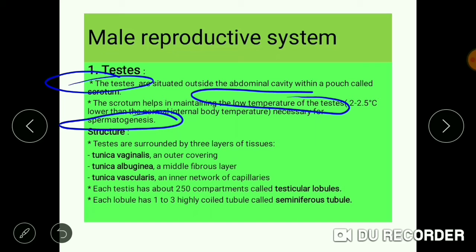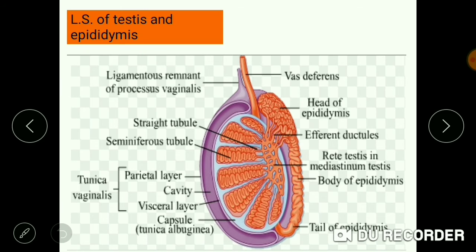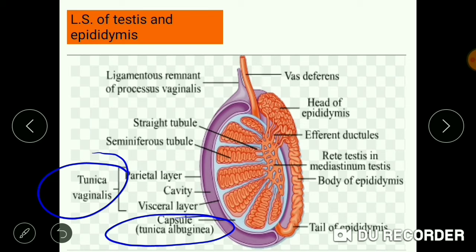Now we move on to the structure of the testis. The testis is surrounded by three layers of tissues. What are those three layers? The first one is tunica vaginalis, the second one is tunica albuginea, and the third one is tunica vasculosa.